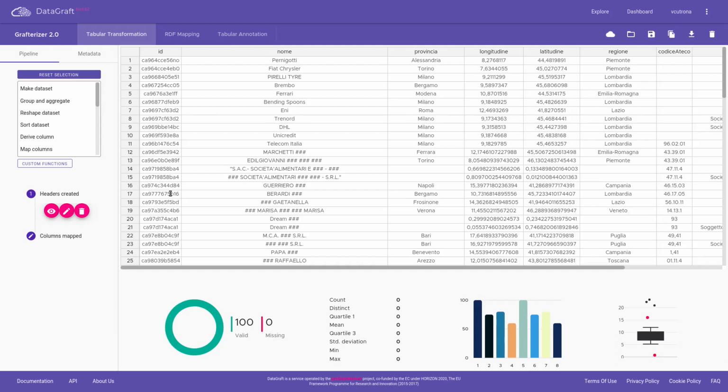When a data provider wants to contribute its data to the euBusinessGraph, it should make sure that its data are represented using the semantic RDF graph-based data model and the recommended euBusinessGraph ontology. However, most data providers have their data represented in a tabular format. To bridge this gap, data must be transformed.